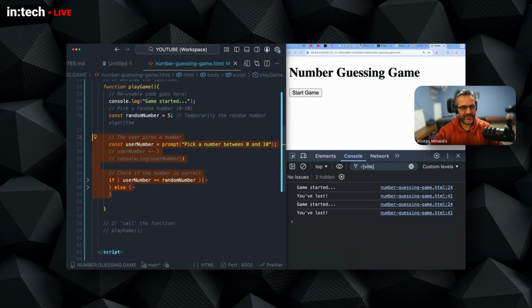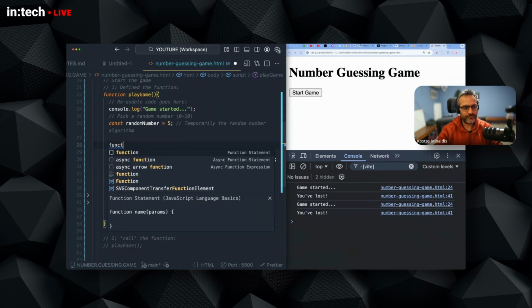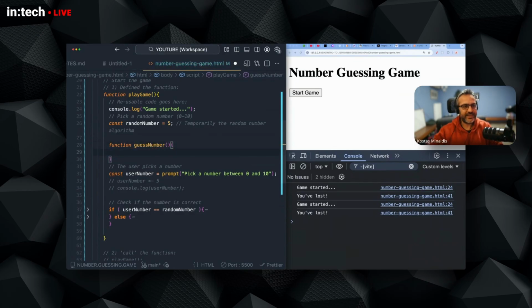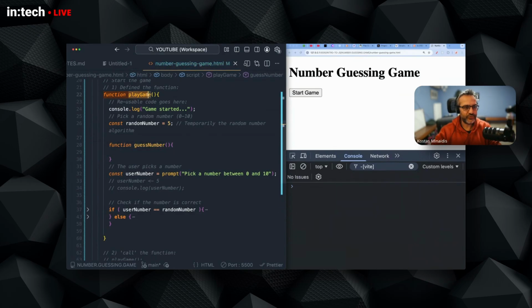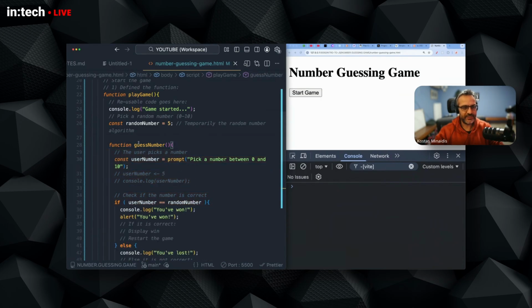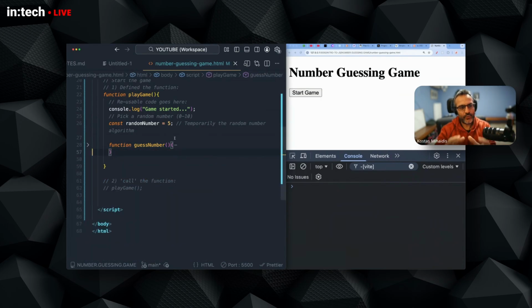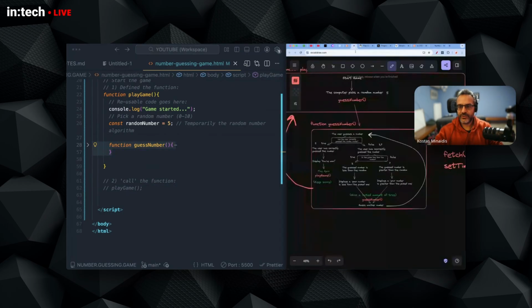So instead of having this like this, I'm going to define a function called guess number. I can define, as you can see, a function inside another function. That's totally normal in JavaScript. And I will move my code in here. Okay, let's unfold it. So now all the code is in a box. This is the container. So this code is now inside this box, and I can fold it, and I can also hide some of this complexity. And I can reuse this code just by calling the name. Just by saying guess number parentheses, I can call this code again and again.